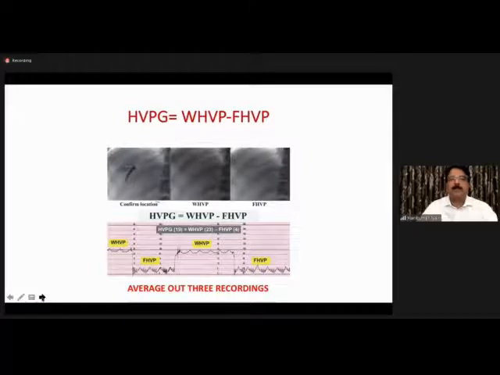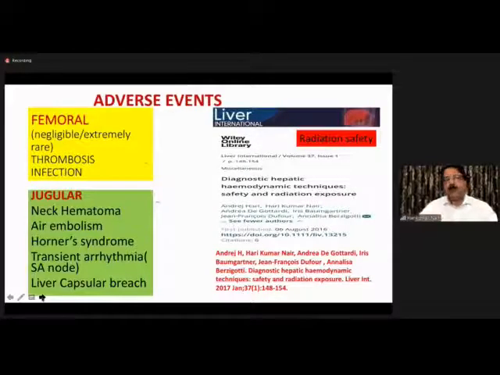That is the formula. Now, 2 approaches regarding adverse events, femoral and jugular. Femoral, almost there are no significant complications, although thrombosis has been mentioned. Yet to see it, it's extremely rare. Infection, of course, we give an antibiotic shot prior to the measurement. And the jugular approach should be opted only if we need tissue sampling. TJLB, transjugular liver biopsy, if it is indicated, then we can offer the jugular method. It has its own complications.